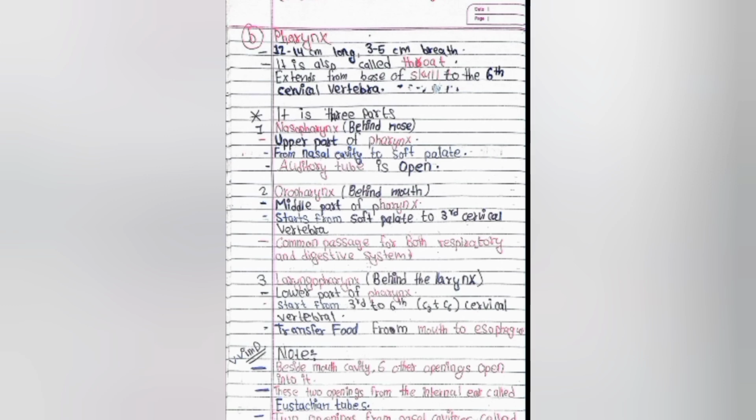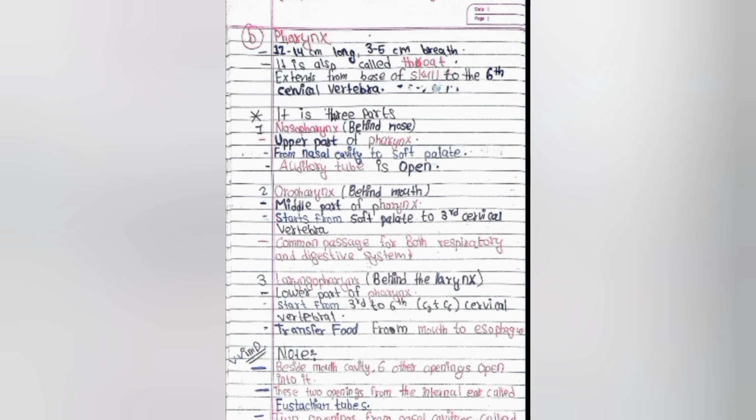Third part is the laryngopharynx, meaning behind the larynx, or the lower part of the pharynx. It starts from the third to the sixth cervical vertebra and transfers food from the mouth to the esophagus. Note: besides the mouth cavity, 6 other openings open into it.